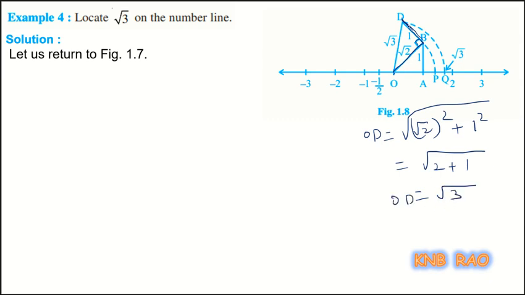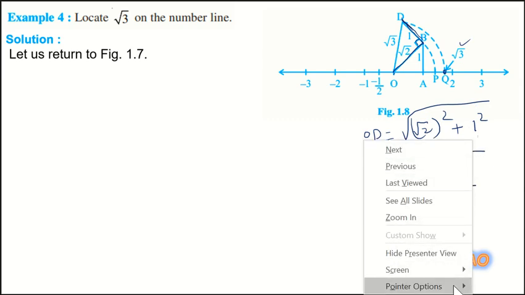Now, with the measure of OD as the radius and O as the center, with the help of a compass, if I intersect the number line, it intersects at Q. So, this Q represents root 3. Okay. So, let me give you brief information with the working steps.